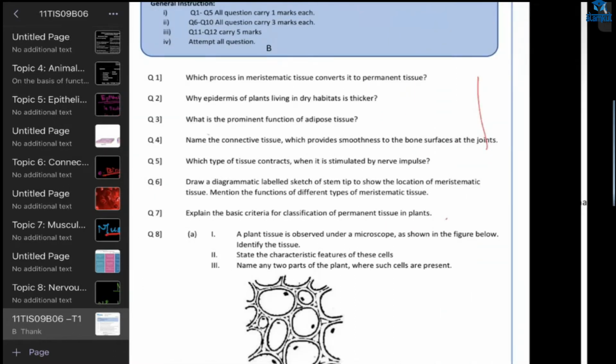Which type of tissue contracts when it is stimulated by nerve impulse?